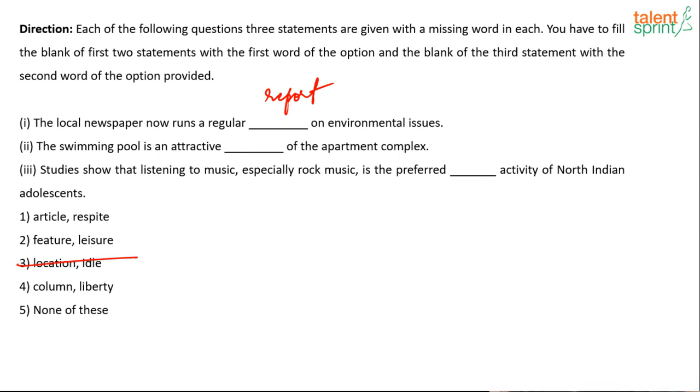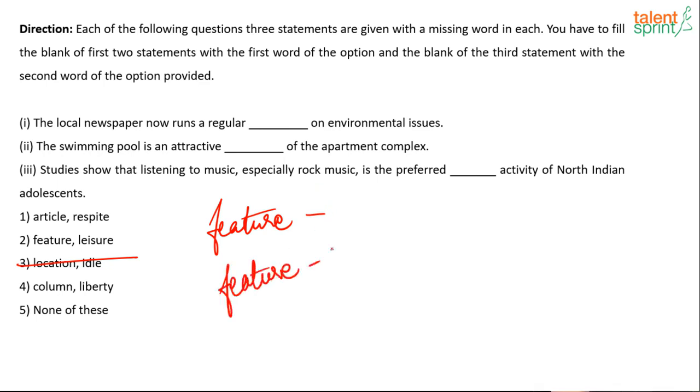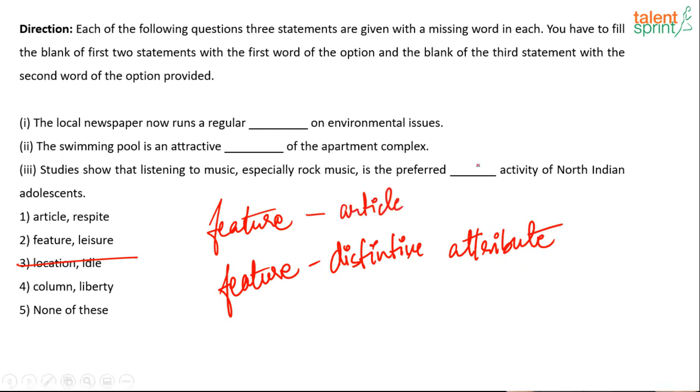The swimming pool is an attractive dash of the apartment complex. The swimming pool is an attractive what? Feature. Okay, so feature here, it means 2 things. It means an article in a newspaper or a magazine is a feature. Also, the other use of the word feature is when we talk about an important or a distinctive attribute, okay? Attribute, okay? And one is article, all right?